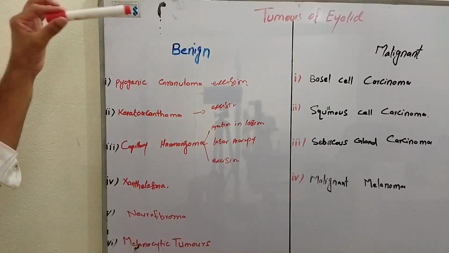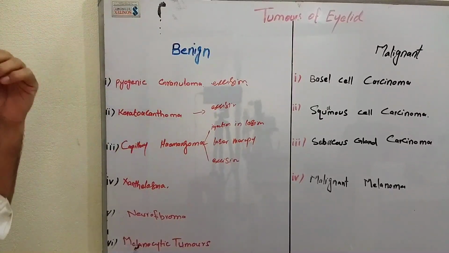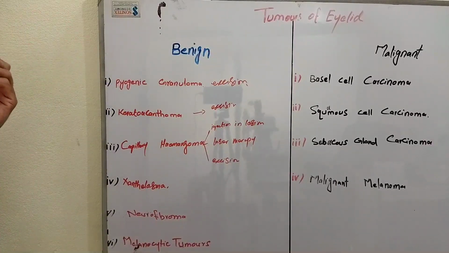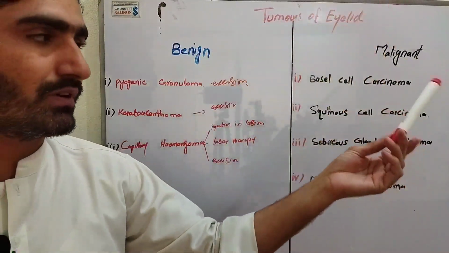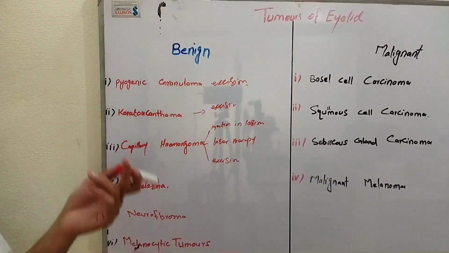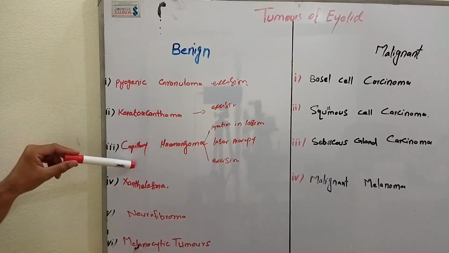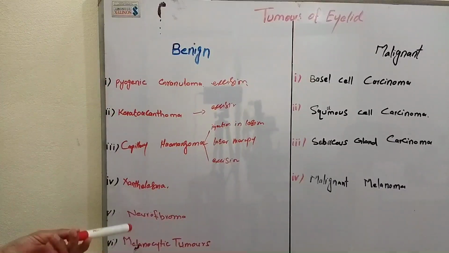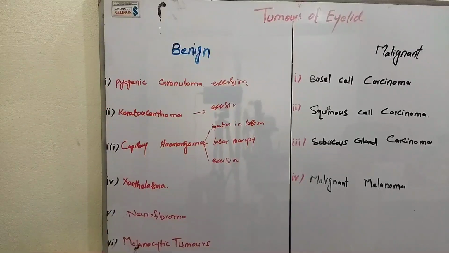First of all, I will only tell you the names of different types of tumors. There are two types of tumors, benign and malignant. First I will only tell you the names of these types. After that I will explain a little bit of only the benign tumors, and at the end I will show you different pictures of different benign tumors.